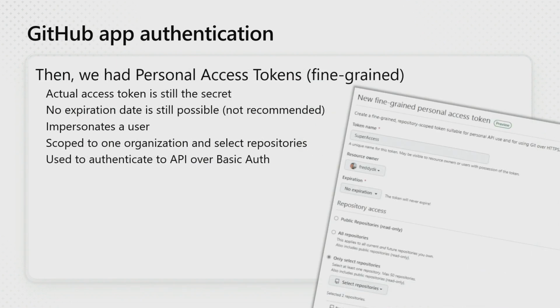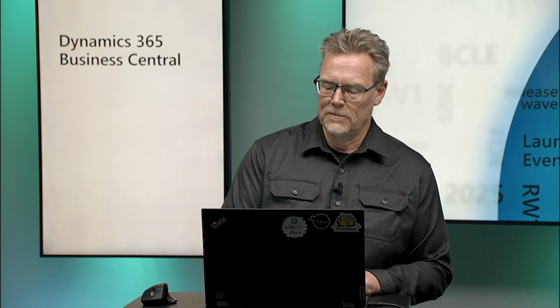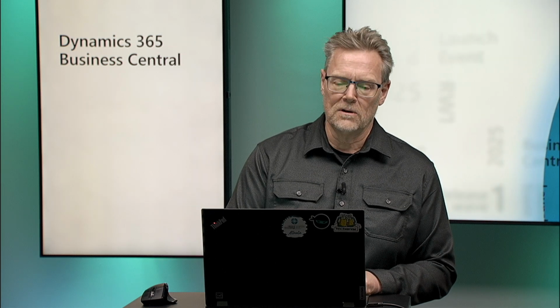So we created the fine-grained personal access token. It still impersonates a user, but it's now scoped to one organization and select repositories. It still imposes some security risk if exposed to an evil person or whatever.